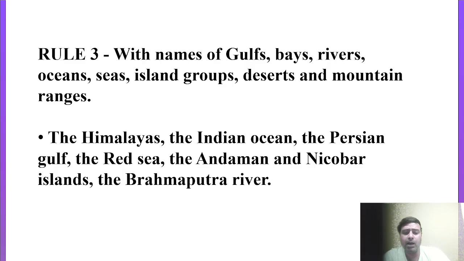Like the Himalayas, the Indian Ocean, the Persian Gulf, the Red Sea, the Andaman and Nicobar Islands, the Brahmaputra River. So you know very well, this is a very common point actually. Before rivers' names we use the article 'the', like the Brahmaputra, the Ganga, the Yamuna, the Pacific Ocean, the Indian Ocean, the Himalayas, the mountains, right? So these are the uses. There are so many uses in this particular third rule.